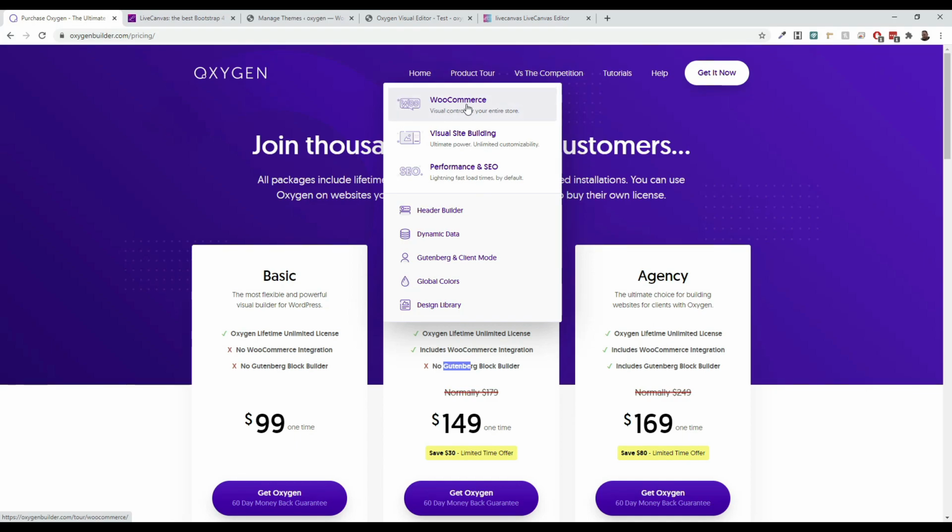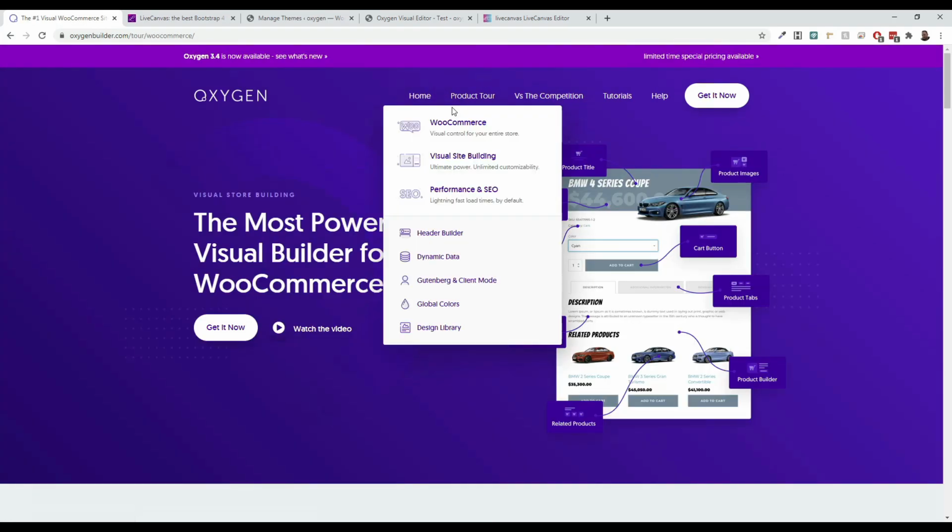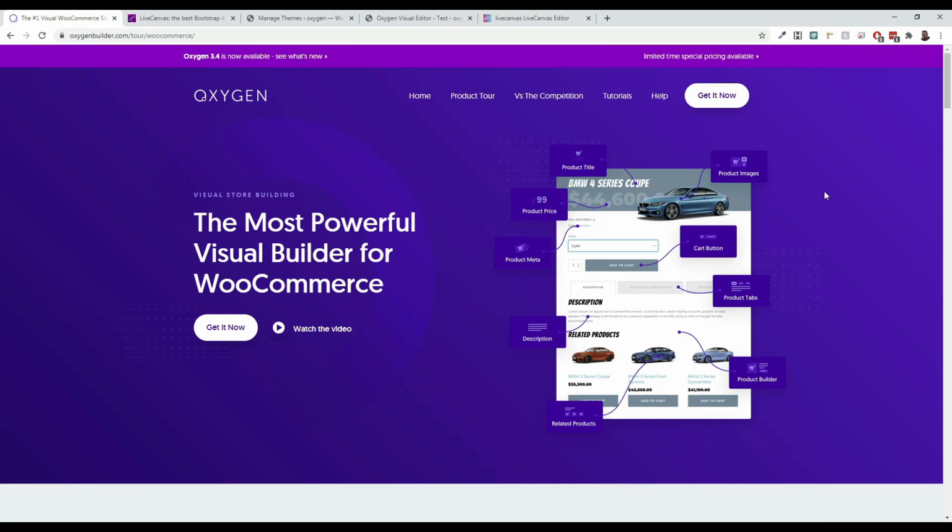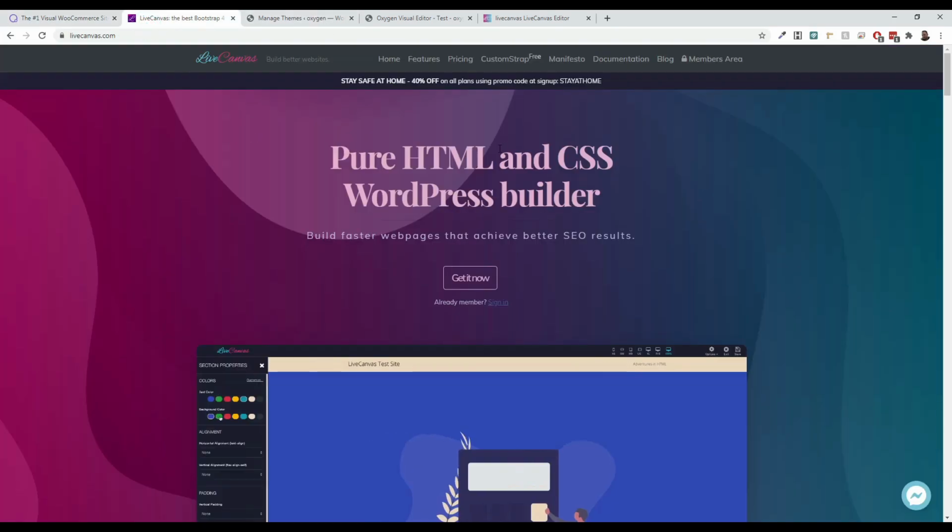So, also, let's talk about WooCommerce for a second. Oxygen has it, but I want you to realize something. You can build full WooCommerce pages because it's got cart buttons, product images. It shows you right here all the different things that you can build. So you can build a page. Can you do that with LiveCanvas?